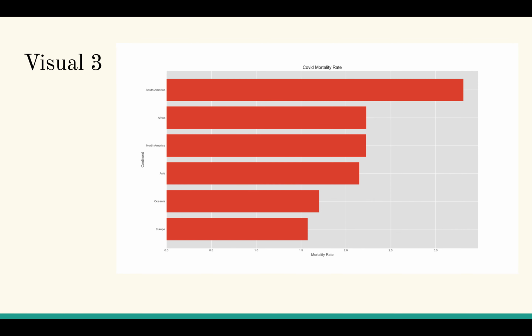So here's Visual 3. Visual 3, I am comparing the mortality rate in each of the continents/regions. You can see that in South America, the mortality rate is a lot larger than the other regions. It looks like they did not do that well preparing, whereas Oceania and Europe did a little bit better than the average. And then Africa, North America, and Asia are all about at average.